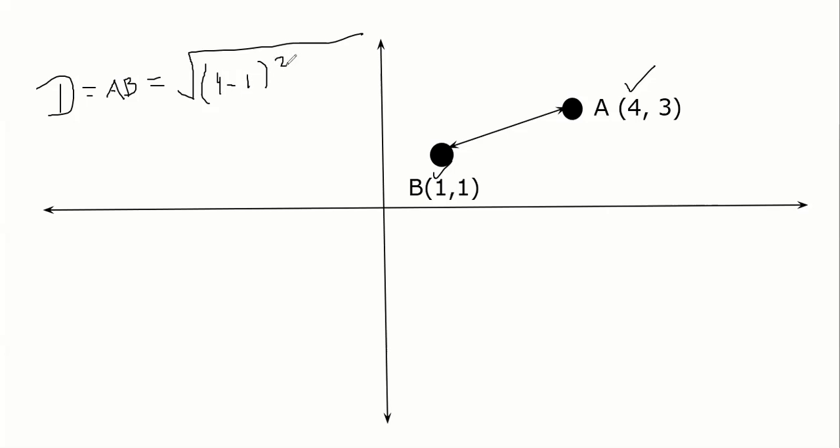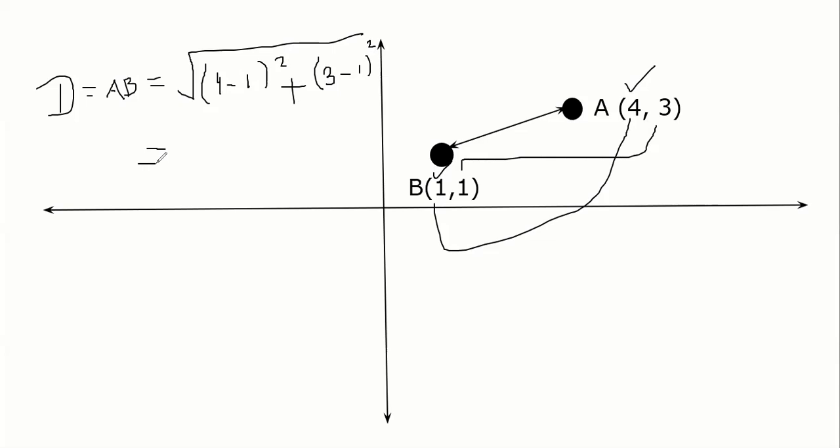Don't mix x in whole coordinate geometry, guys. In whole coordinate geometry, never mix x with y or y with z. They are always separate, right? So the difference of x coordinates squared plus the difference of y coordinates squared. What are the y coordinates? 3 and 1. Square of that, and then the root of that.